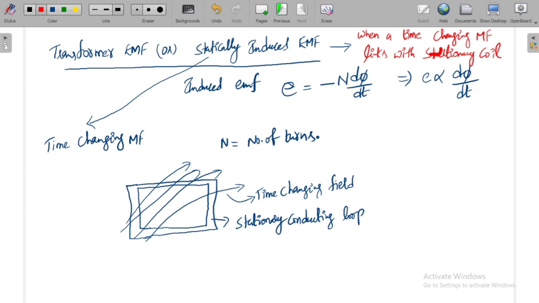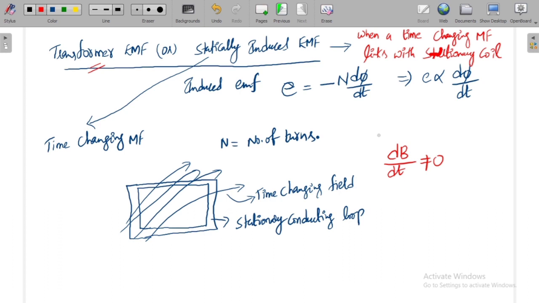We can observe this in a machine called a transformer. That is the reason why it is also called transformer EMF or statically induced EMF. Time changing magnetic field means the magnetic field must be a time changing value, so dB by dt is not equal to 0. Then we can call it a time changing magnetic field.